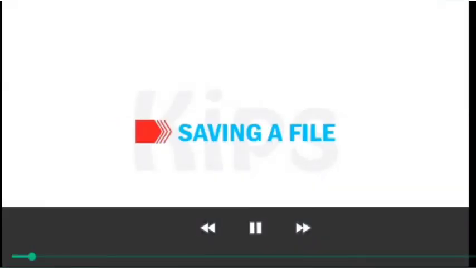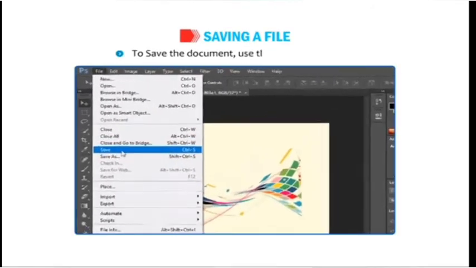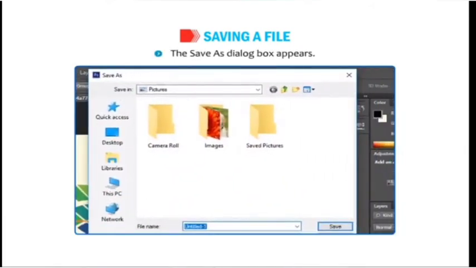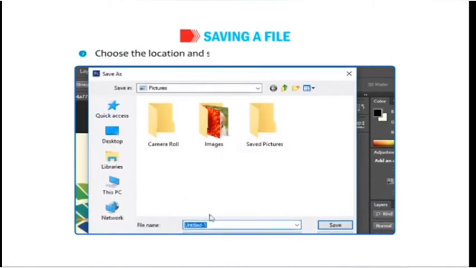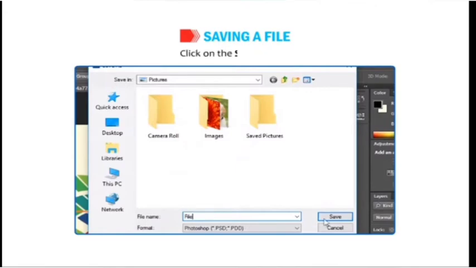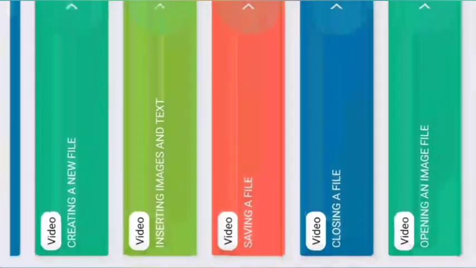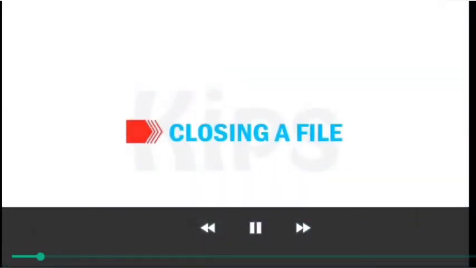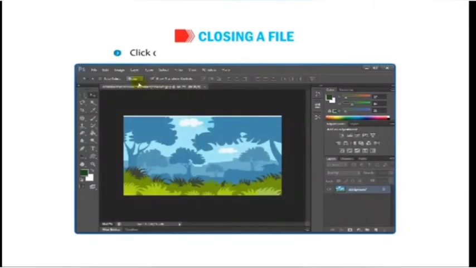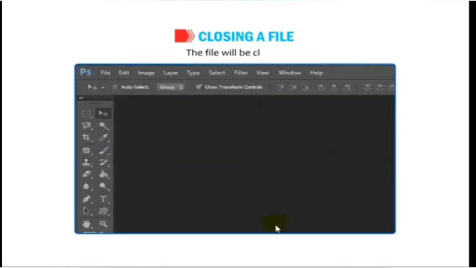Now let us learn how to save a file. To save the document, use the File then Save option. The Save As dialog box appears. Choose the location and specify a name in the File Name text box. Click on the Save option. Now let us understand how to close a file. Click on the File menu and select the Close option. The file will be closed.